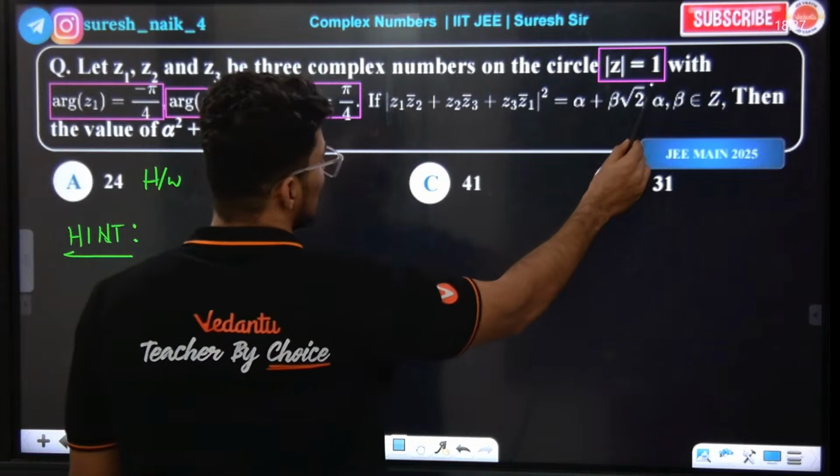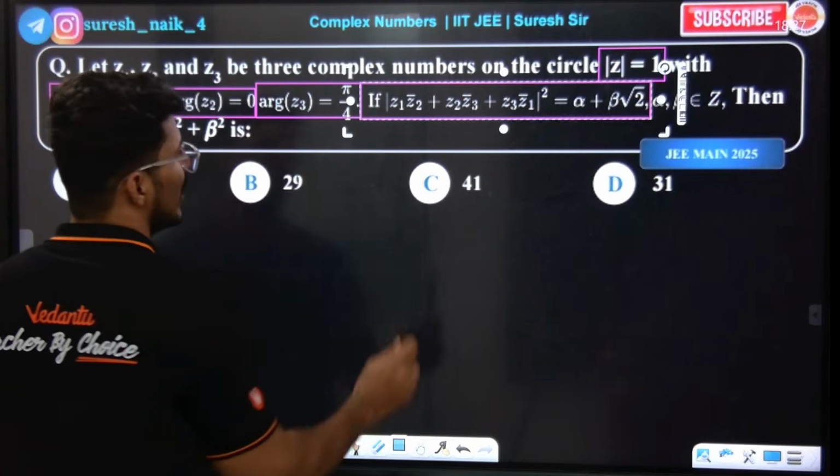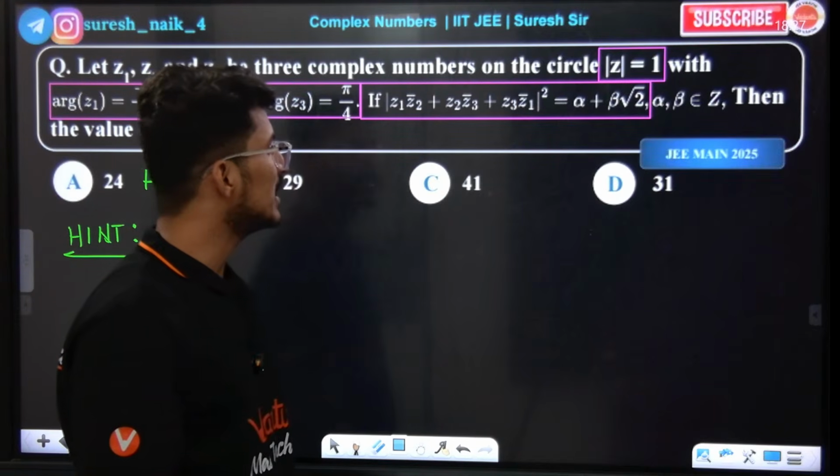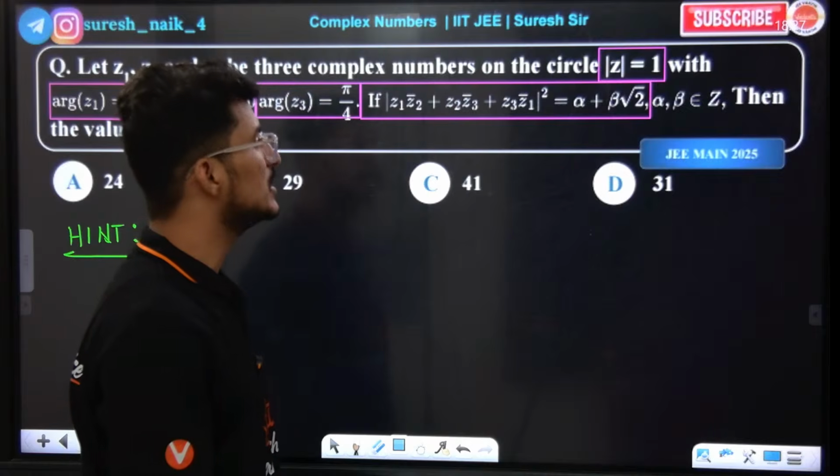Then (z1 into mod z2 plus z2 into mod z3 plus z3 into mod z1) whole square is equal to this.